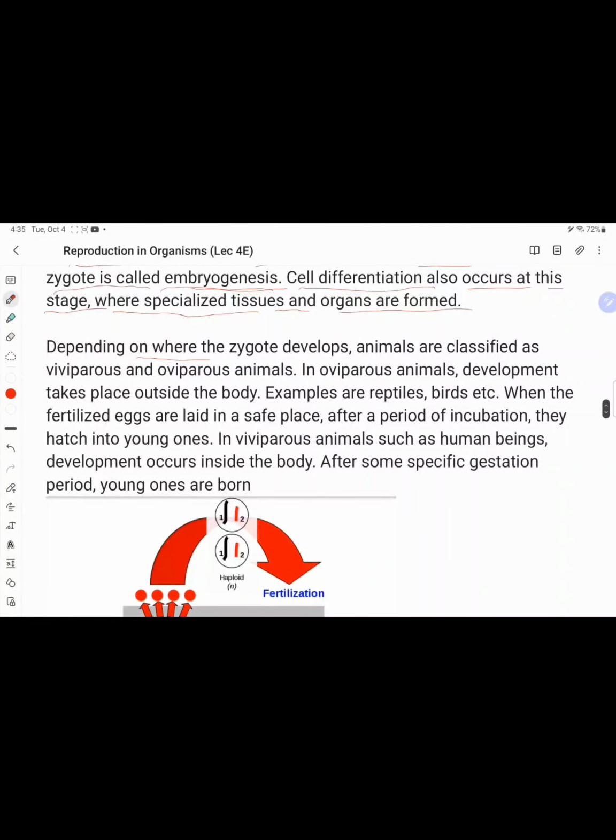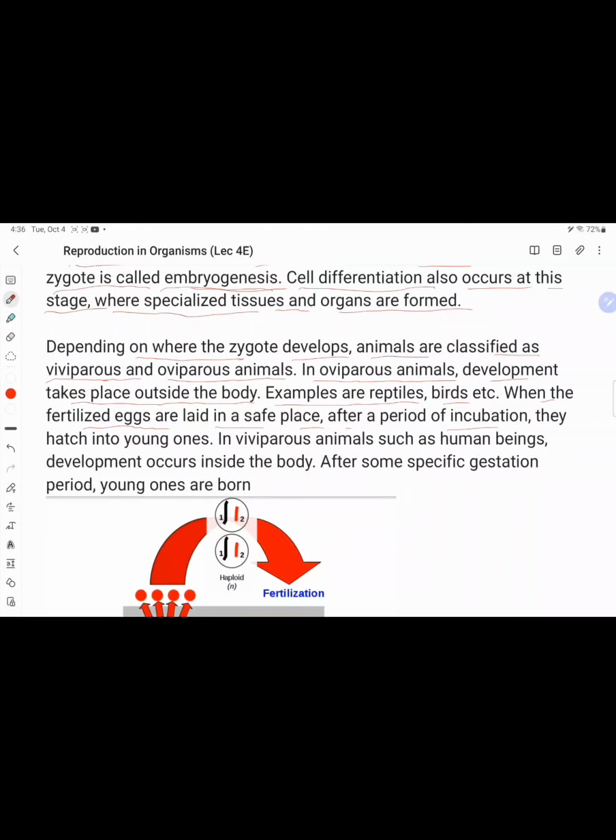Depending on where the zygote develops, animals are classified as viviparous or oviparous. In oviparous animals, development takes place outside the body. Examples are reptiles, where the fertilized eggs are laid in a safe place.